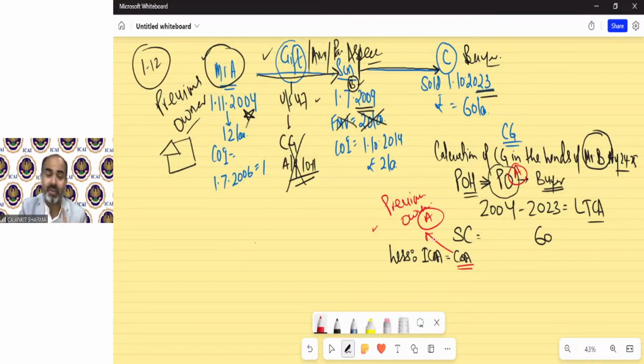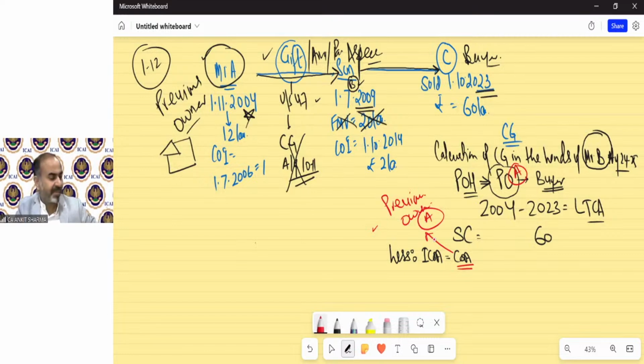It's a good provision for you. If we take the cost of acquisition of B, that will be 0. And if the cost is 0, then the indexed cost will also be 0. That means the full sale consideration will be your gain, and that is going to be taxed completely. So a beneficial provision has been made for you: in these 12 cases, in which he did not pay anything for the asset, the cost of the previous owner will be taken.